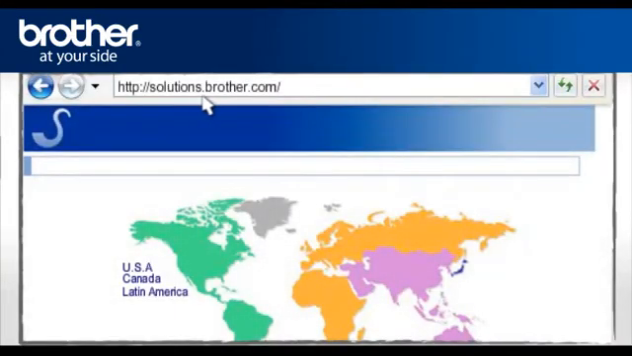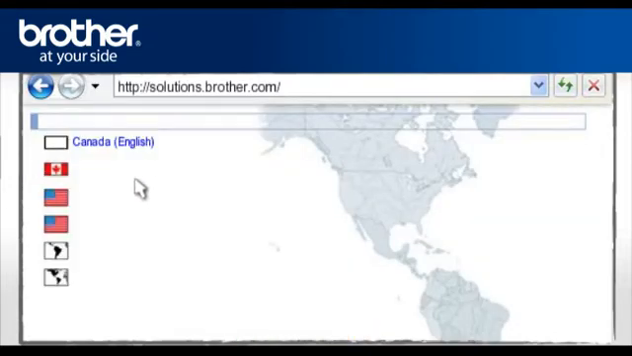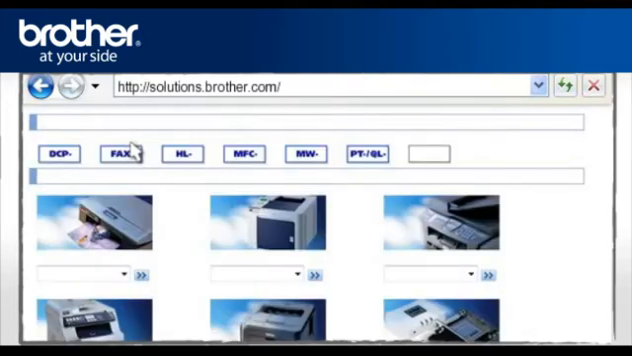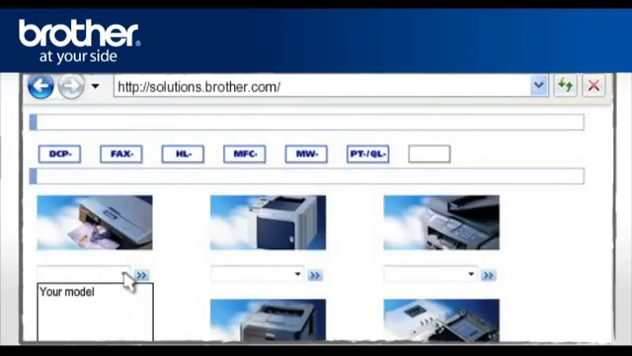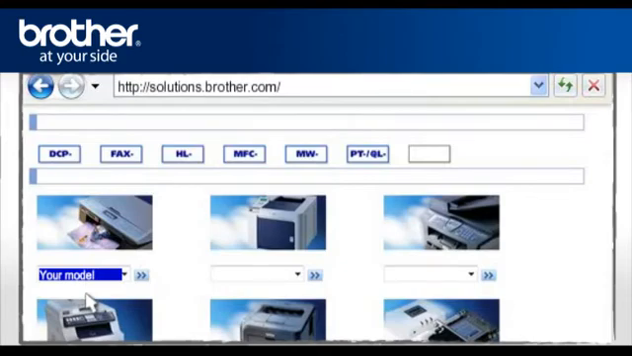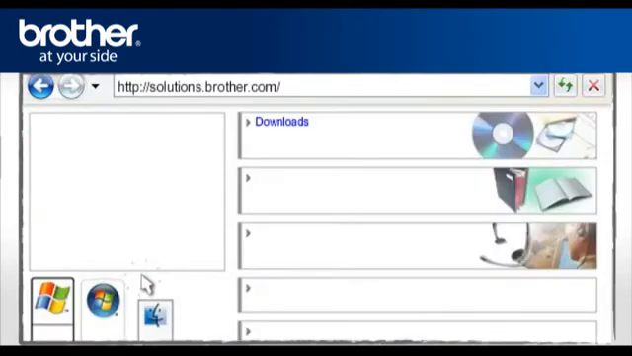Go to solutions.brother.com to download the full driver and software package. Select your region. Select your country and language if required. From the Series menu, select your model. Confirm by clicking on the 2 forward arrows.